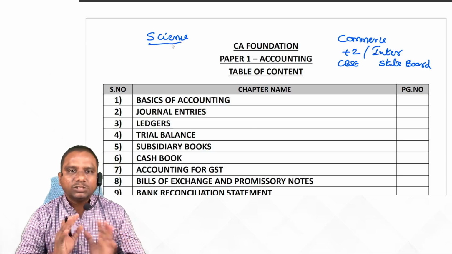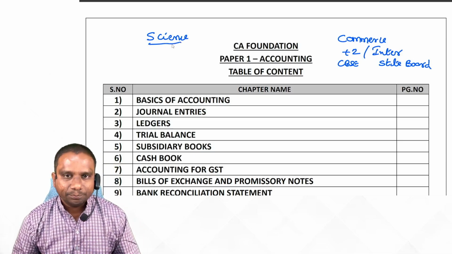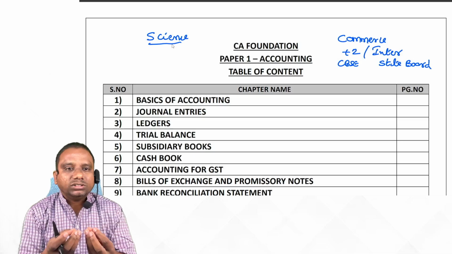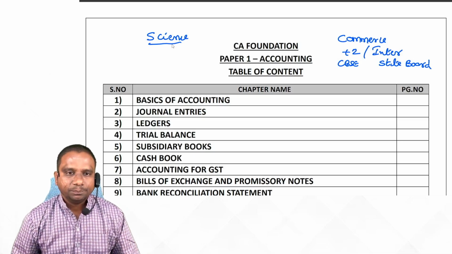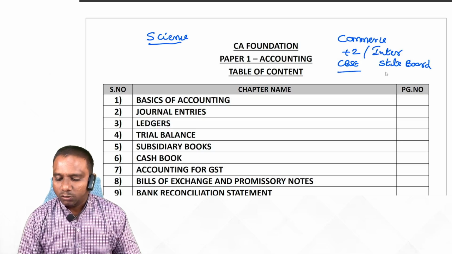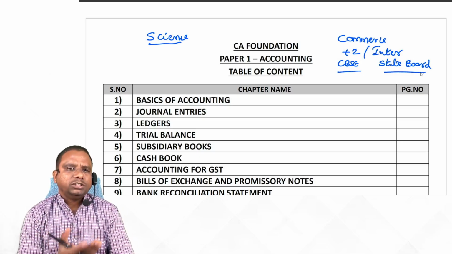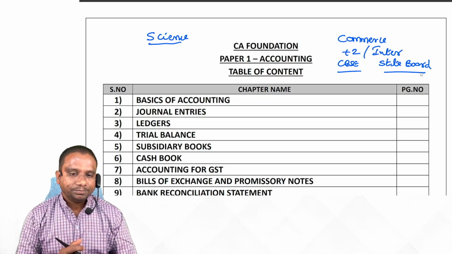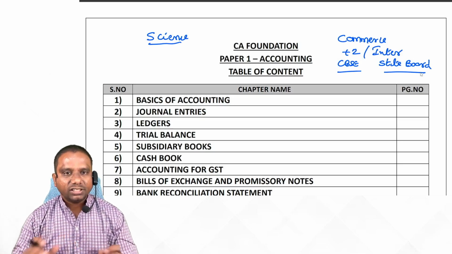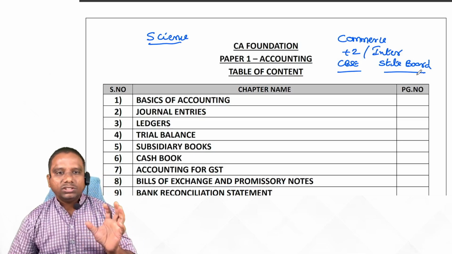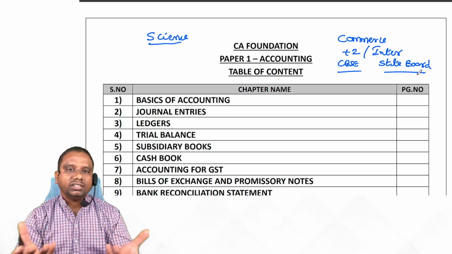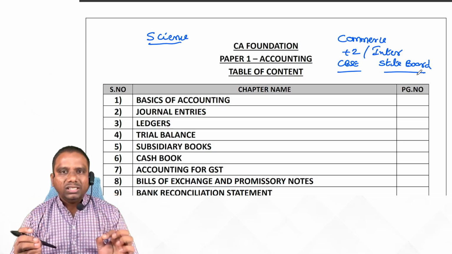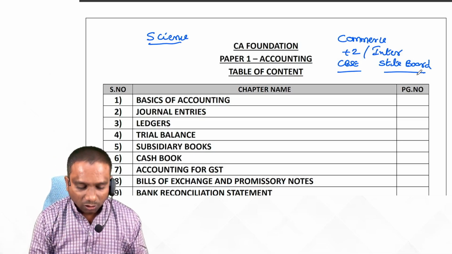those who are from science background also, you need not worry, because when it comes to CA foundation, it is a new syllabus, new subject to all the students, because in the CBSE level or state board level, the level of knowledge may be different, or the level of questions asked in the exams is different compared to the CA curriculum. Yes or no, students? Yes. So when it comes to CA foundation level, all students are equal, whether they are from science background or from commerce background. Here the only thing you need to focus on is logic.